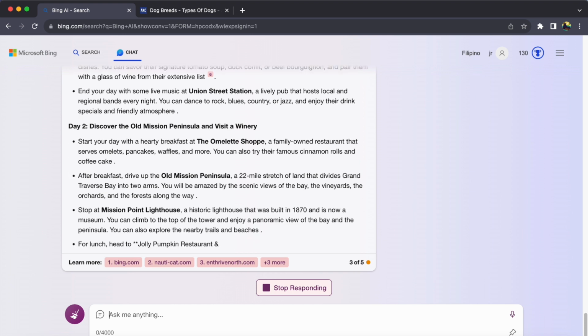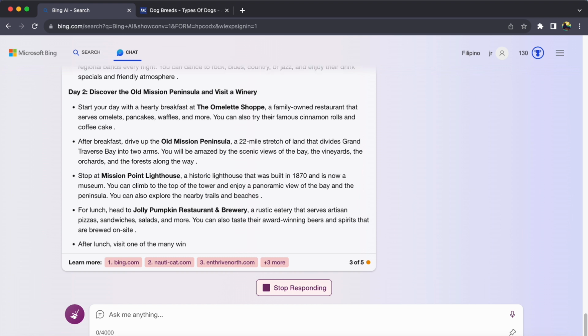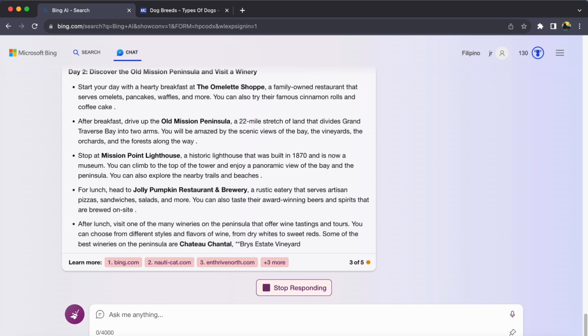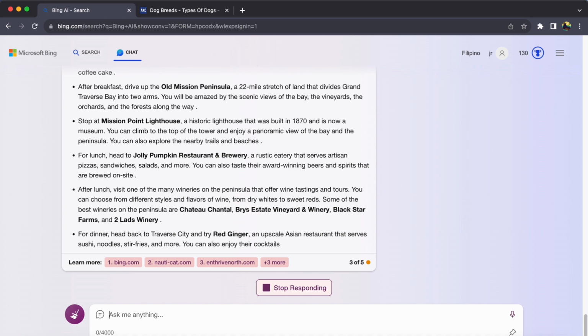So there you have it, Bing Chat's travel planning prowess. Enjoy your trip, and don't forget to explore all the other cool things Bing Chat can do.